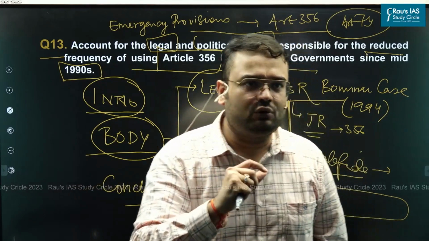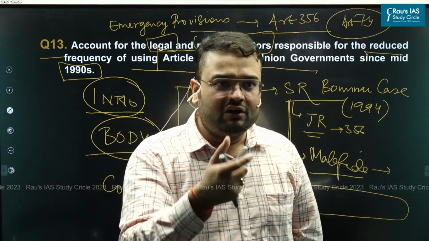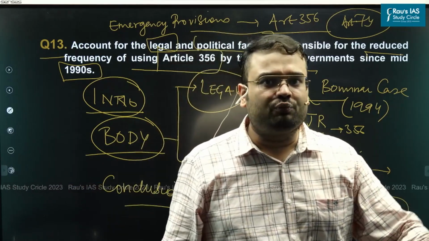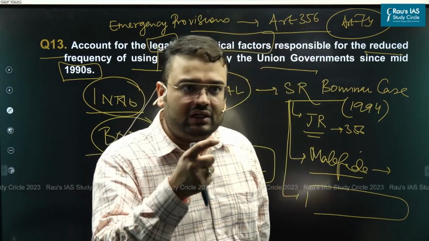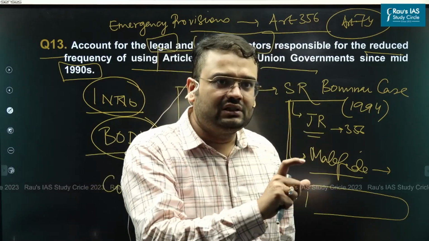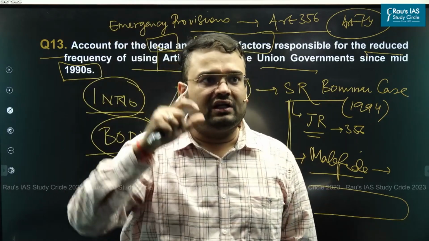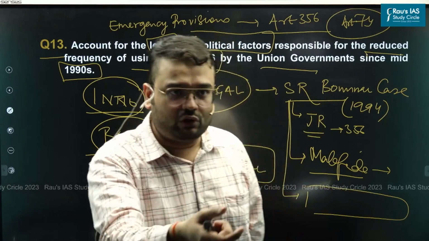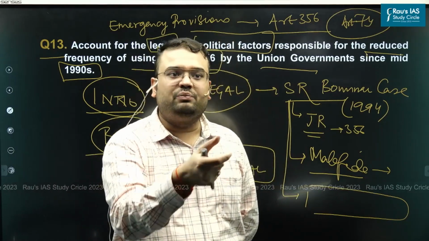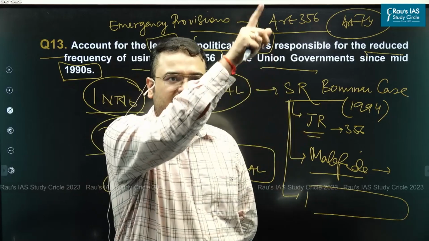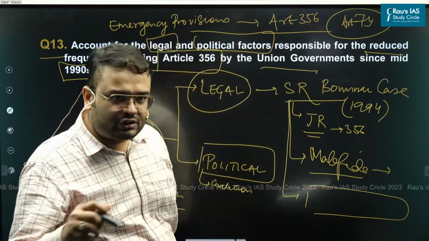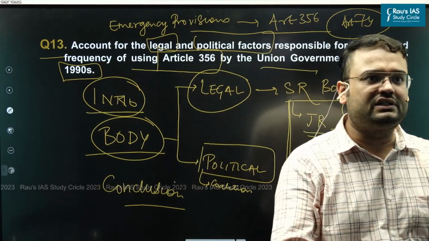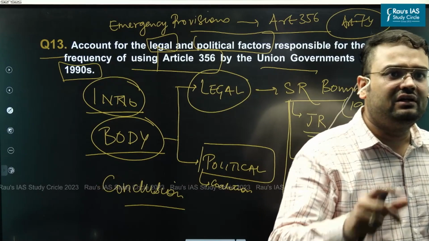As such, what is required? Now you will need to form coalitions. When you are forming coalitions, what exactly is the idea? You will need to be a lot more accommodative to the interests of smaller political parties, and you cannot abuse your power under Article 356 at the center to dissolve assemblies at the state, because these parties in power at the state are also your coalition partners at the Union. In this respect, what happened? Due to political reasons, the usage of Article 356 became very, very rare.